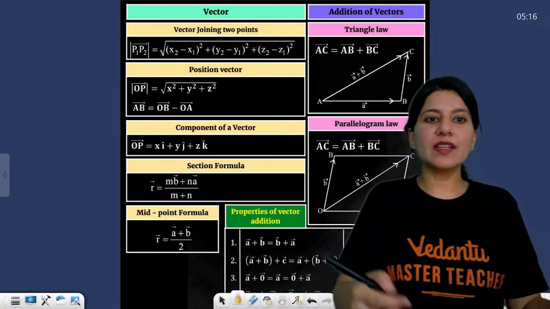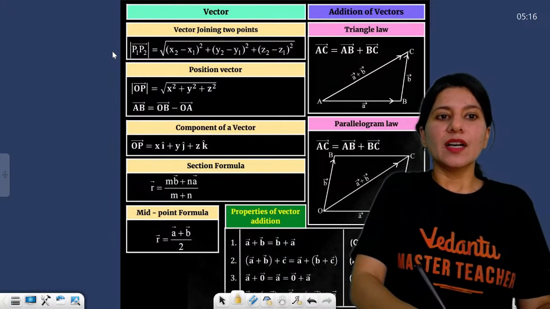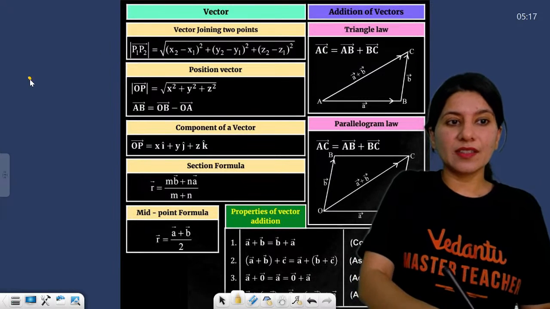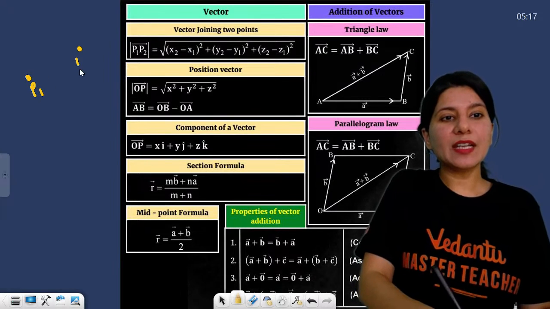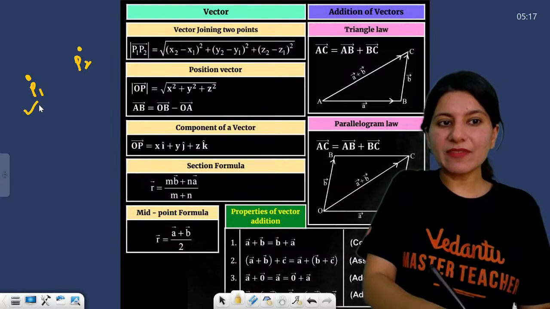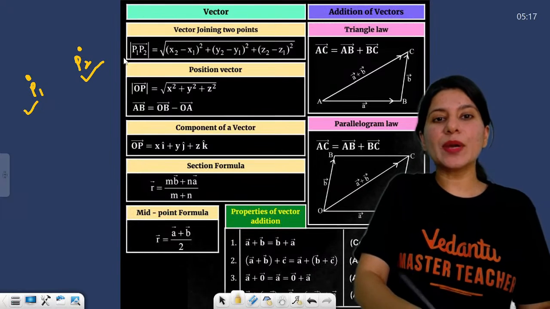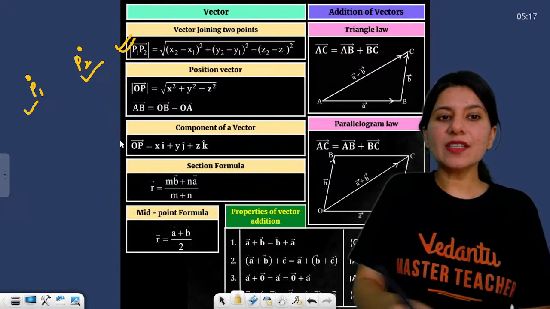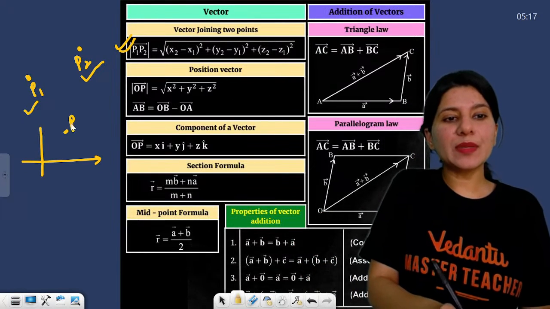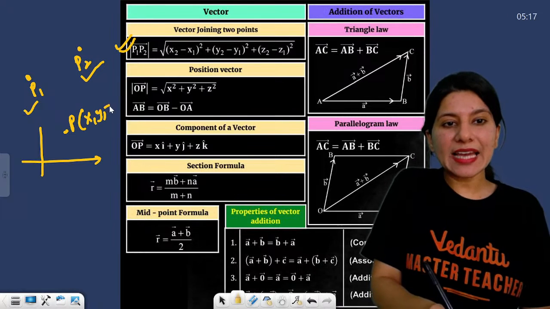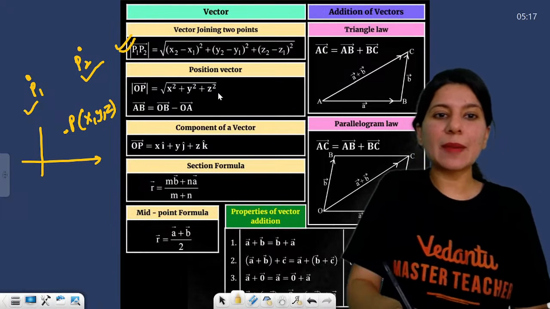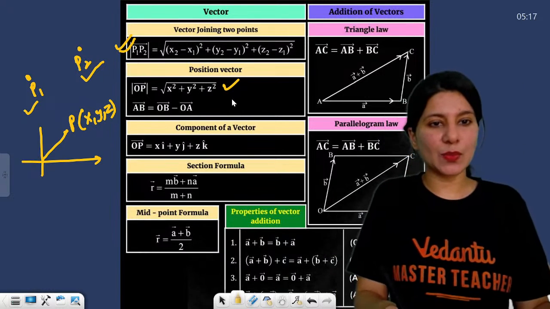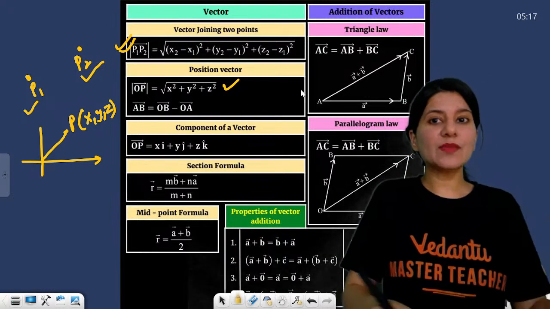Okay. So yes, distance between two points, or magnitude of a vector. P1 having x1, y1, z1 and P2 having x2, y2, z2. So the distance formula, you know that. Position vector: suppose you are having a point P whose position vector is x i cap, y j cap, z k cap. So the magnitude of OP is nothing but square root of x square plus y square plus z square. Okay. Now this is very important.